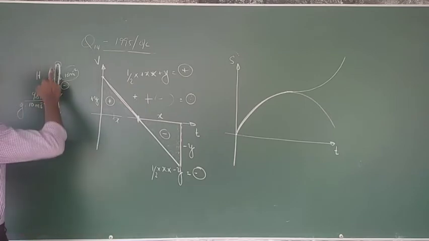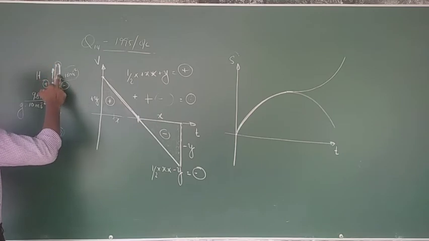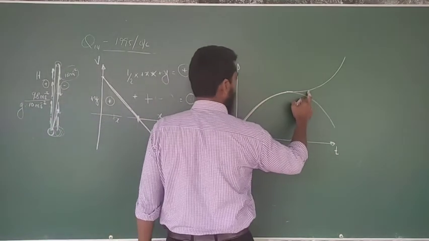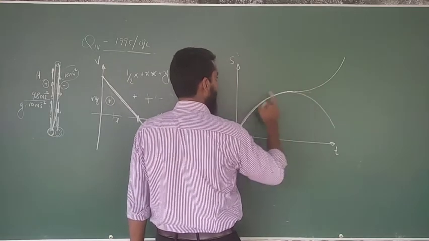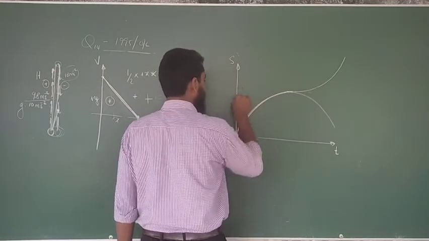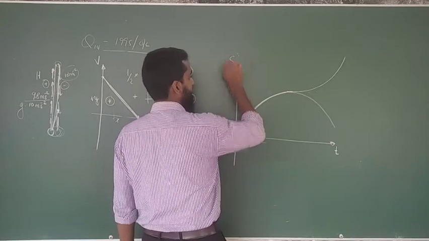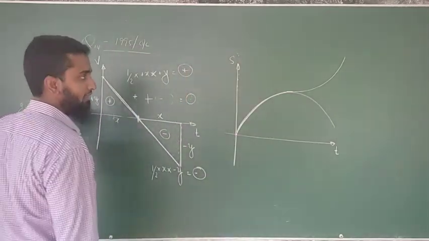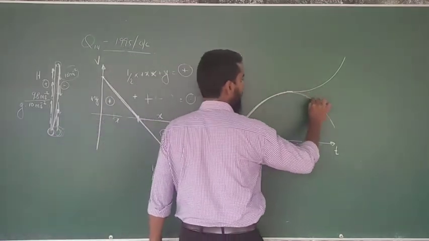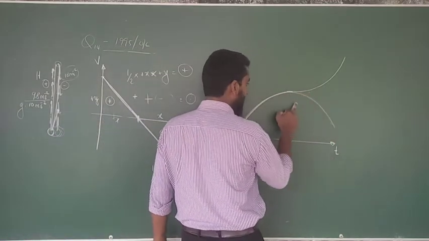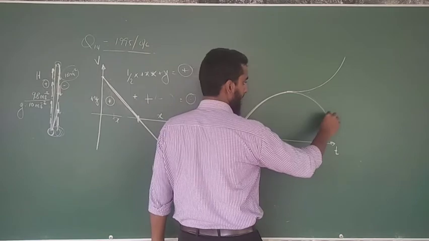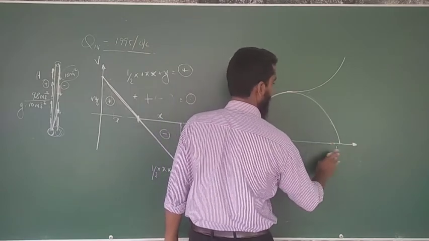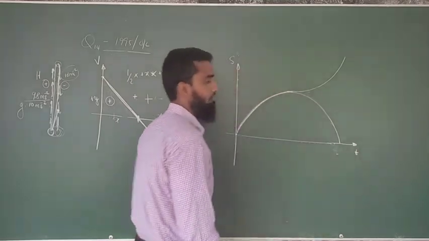Here after the maximum point, the displacement is decreasing, right? By this graph, the graph itself shows you the displacement. Here the displacement is increasing further, right? The displacement is not increasing here, but this portion shows you the displacement is decreasing. After a while it's going to become 0, right?